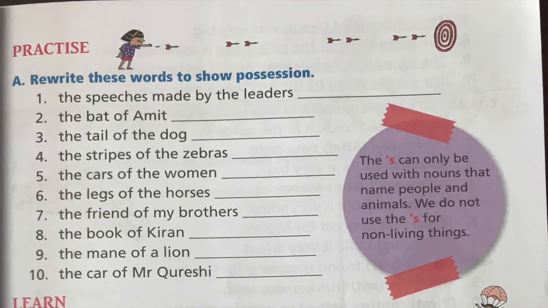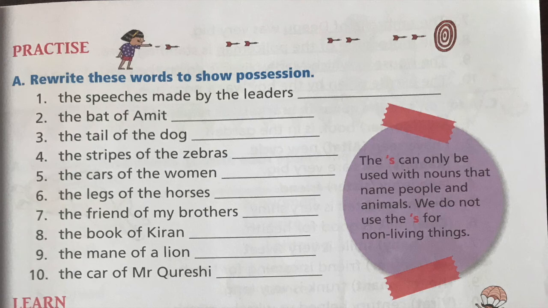Now let's do the exercise on page number 31. What is section A? Rewrite these words to show possession. We have to show the possession by using apostrophe S. The first one is the speeches made by the leaders. That means whose speeches are they? They are the leaders' speeches, isn't it? So we write the leaders. Leaders is already plural form. So the apostrophe should be after S in leaders. Remember that. And then speeches.